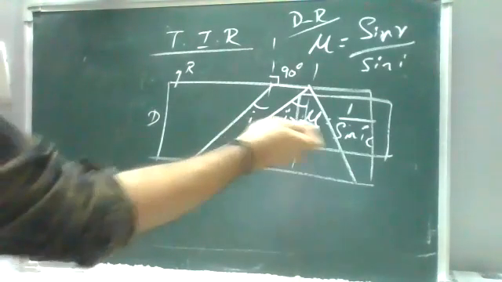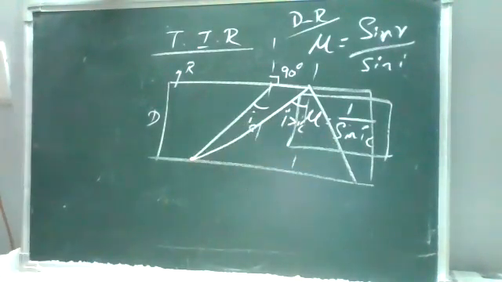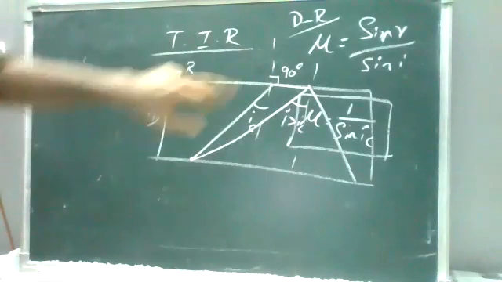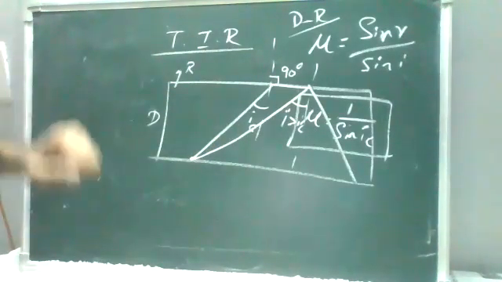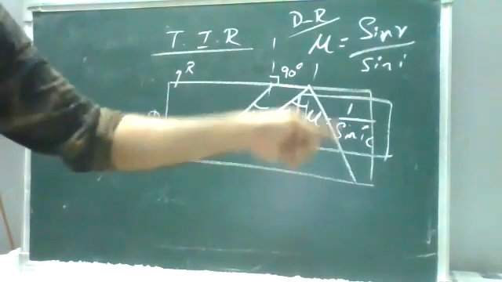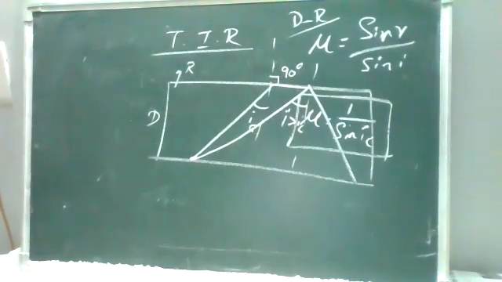And again, it follows the law of reflection, I is equal to R. So the condition is when R is equal to 90 degrees with respect to the normal line, the angle we are discussing is your critical angle. So mu is equal to 1 by sine IC for denser to rarer medium.